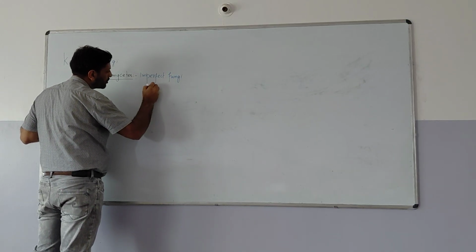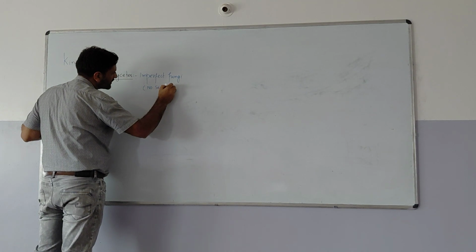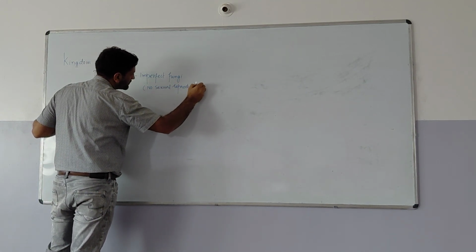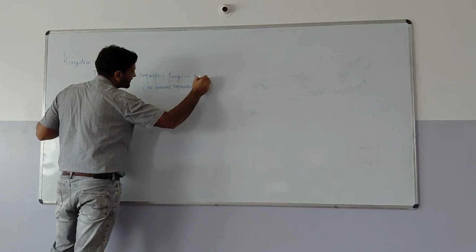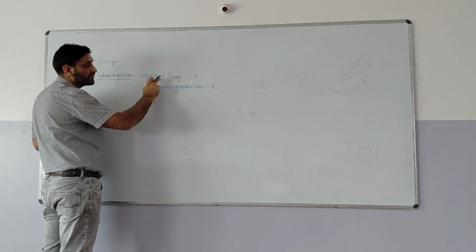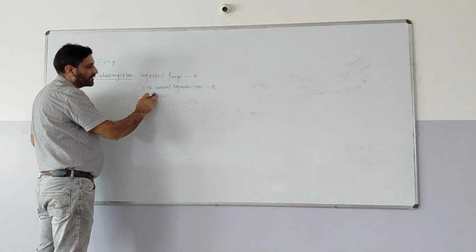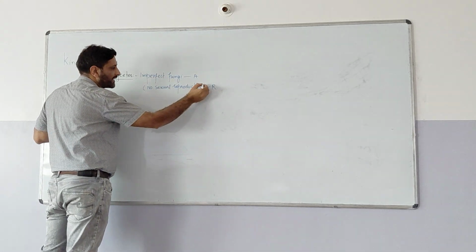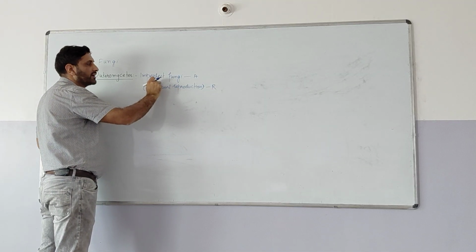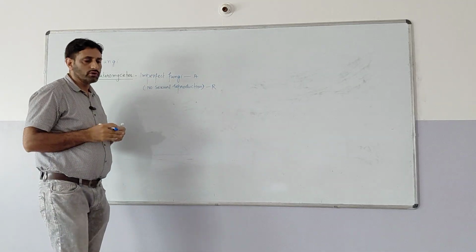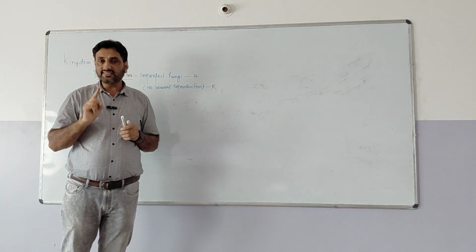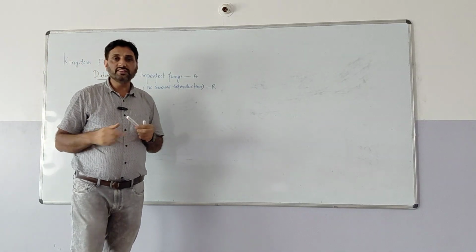Because there is no sexual reproduction. So this will be your assertion, and this will be your reason. These are commonly known as imperfect fungi because only their asexual and vegetative phases are known.